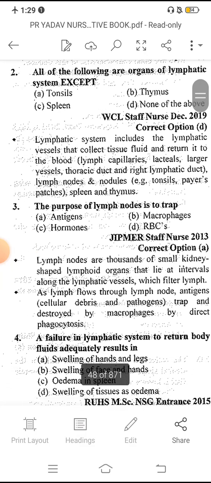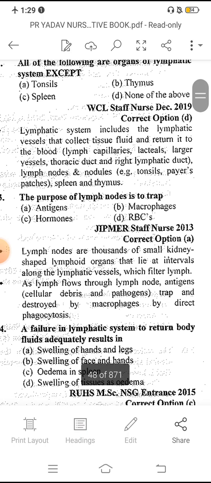The purpose of lymph nodes is to trap dash. Lymph nodes are thousands of small kidney-shaped lymphoid organs that lie at intervals along the lymphatic vessels, which filter lymph. As lymph flows through the lymph nodes, antigens are trapped and destroyed by the macrophages by direct phagocytosis.